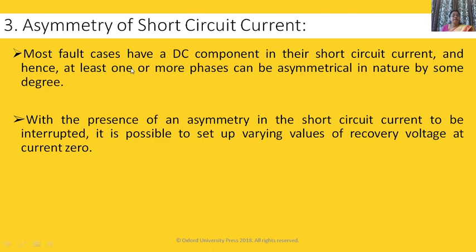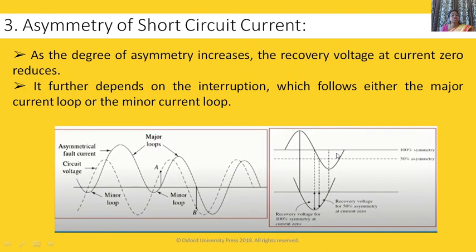Most fault cases have a DC component in the short circuit current, and hence at least one or more phases can be asymmetrical in nature by some degree. This asymmetry also affects the RRRV, the rate of rise of recovery voltage. With an asymmetry in the short circuit current to be interrupted, it is possible to set up varying values of recovery voltage at current zero.